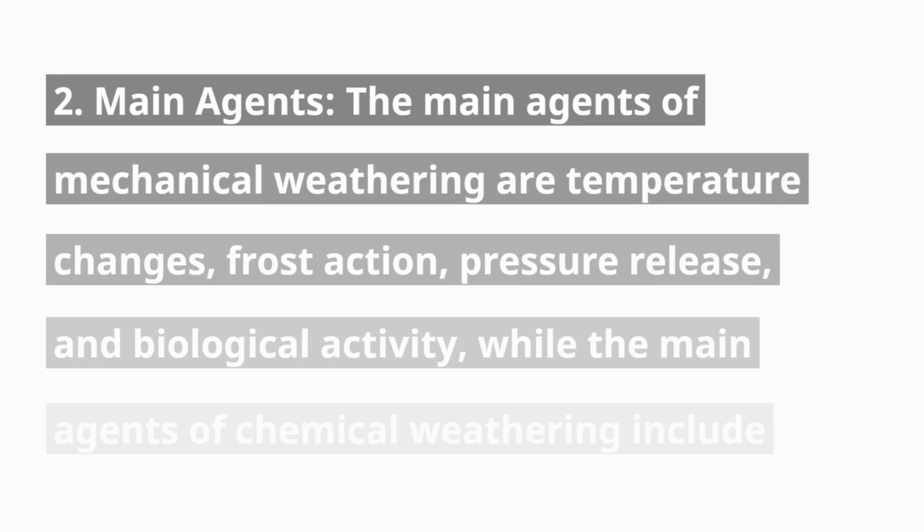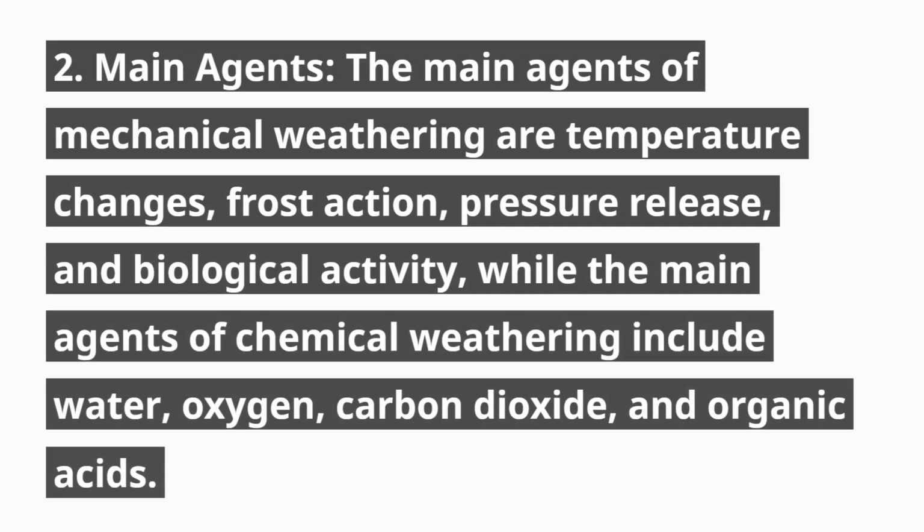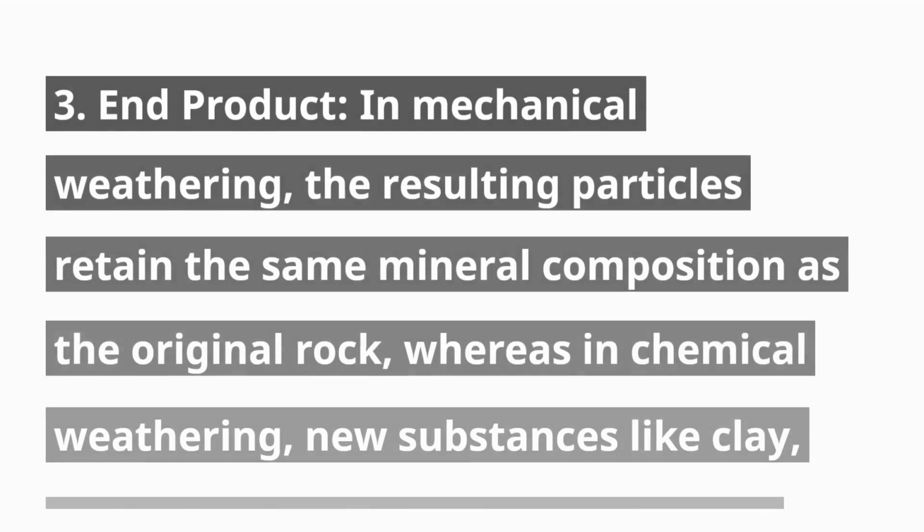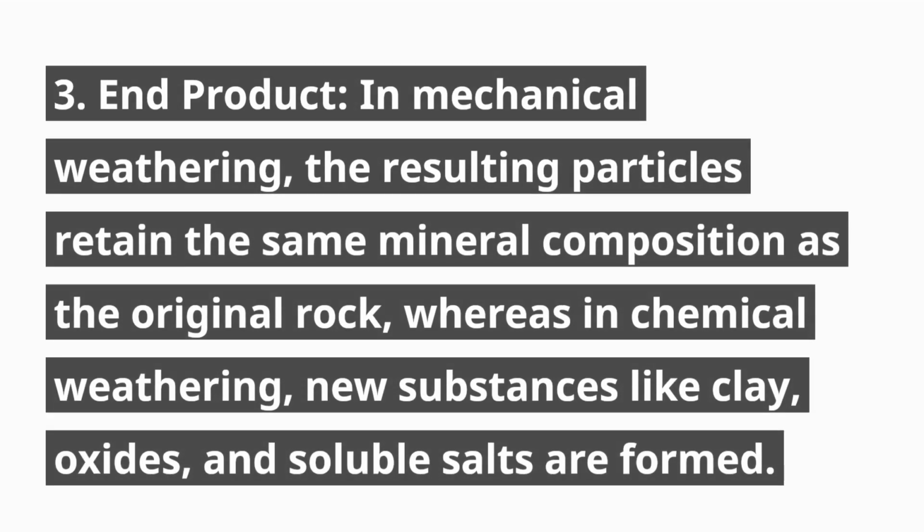2. Main agents. The main agents of mechanical weathering are temperature changes, frost action, pressure release, and biological activity, while the main agents of chemical weathering include water, oxygen, carbon dioxide, and organic acids. 3. End product. In mechanical weathering, the resulting particles retain the same mineral composition as the original rock, whereas in chemical weathering, new substances like clay, oxides, and soluble salts are formed.